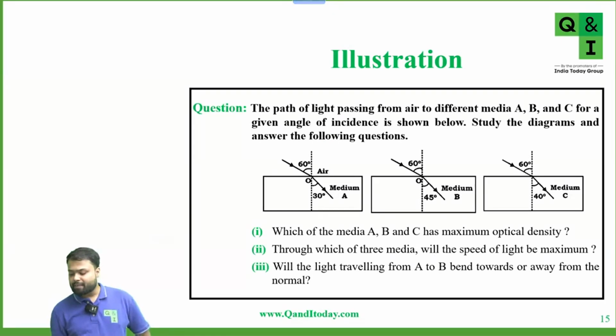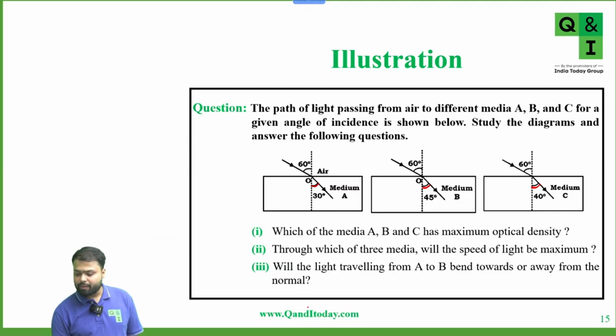So in which medium is light bending more towards the normal? In which case is the angle of refraction less? For which medium is the angle of refraction less? Tell me, for which case? Yes, medium A. Here the angle of refraction is 30 degrees, here 45, and here 40 degrees. So that means the angle of refraction is less for medium A. That means light is bending more towards the normal in medium A.